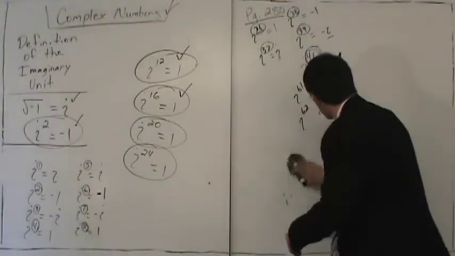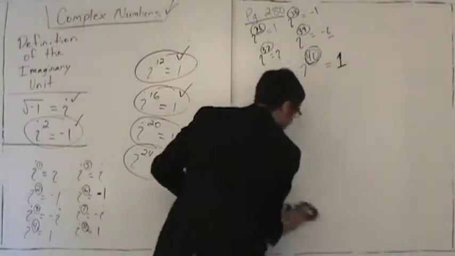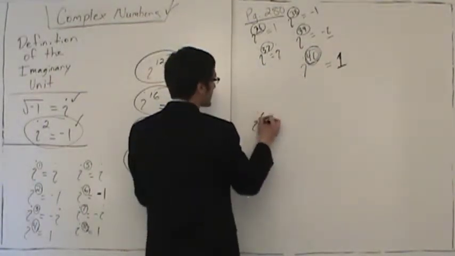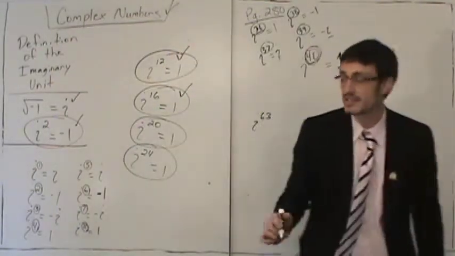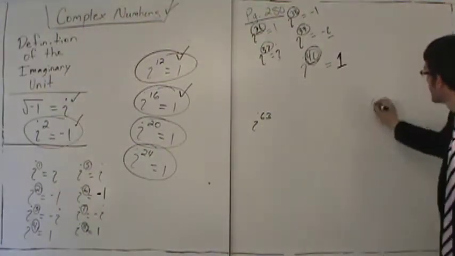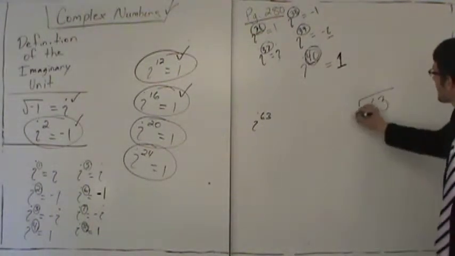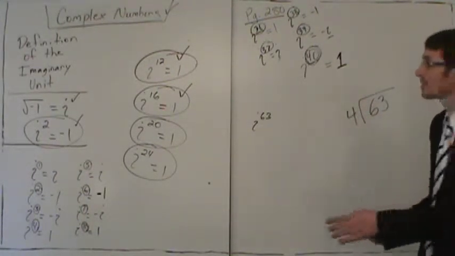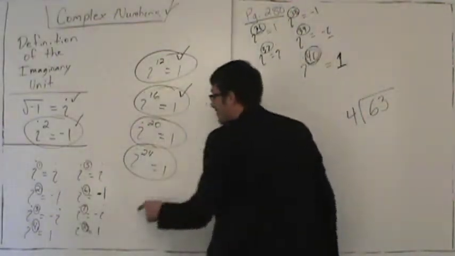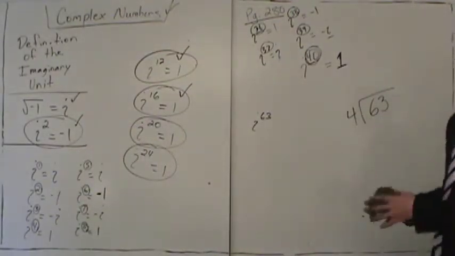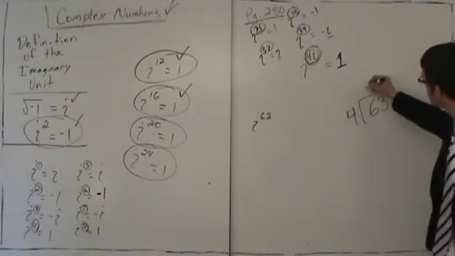So we're going to look at i to the 63rd power. Another way to do this is to take 63 and divide by 4. Why are we dividing by 4? Because the pattern repeats every 4. So we're going to take 63 divided by 4.